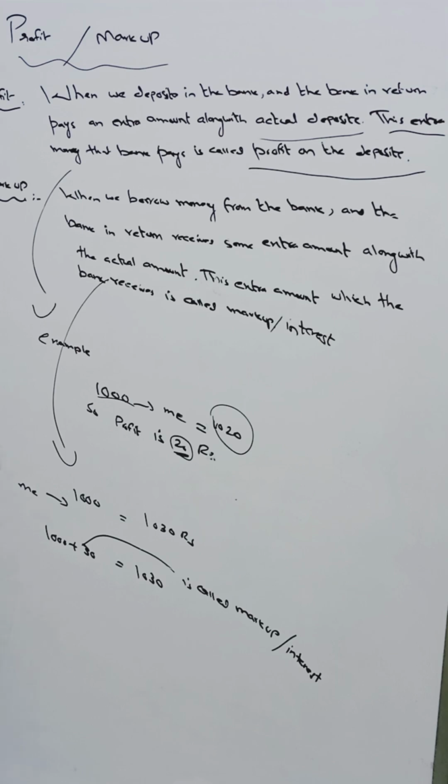For example, I borrowed 1,000 rupees from the bank. Then the bank receives from me 1,030 rupees. It means 30 is the markup or interest of the bank, which it gets from us on the actual amount. We have to pay 30 rupees as interest to the bank. Whenever the bank receives extra from us, that's called interest or markup. Whenever the bank pays us an extra amount on our actual amount, that's called profit.